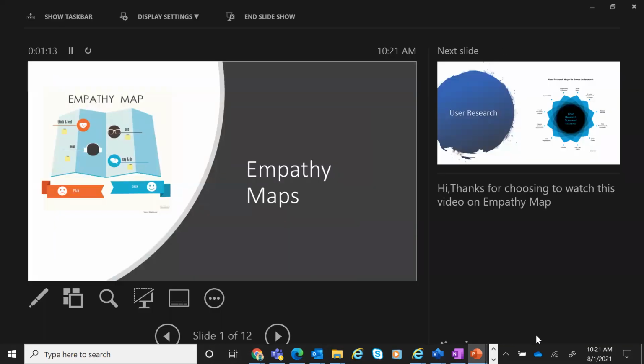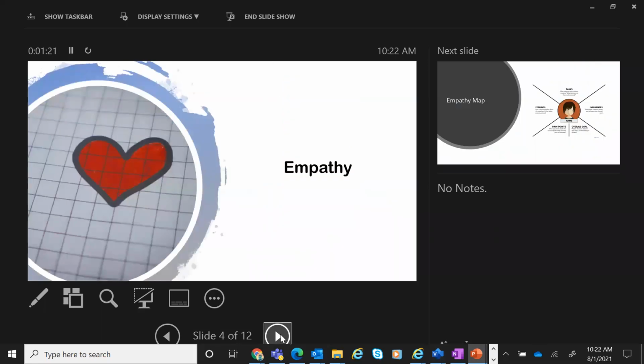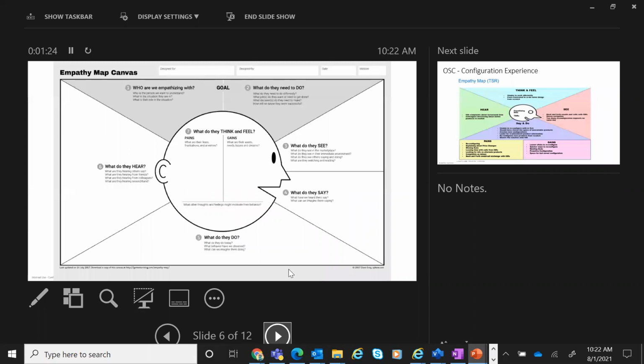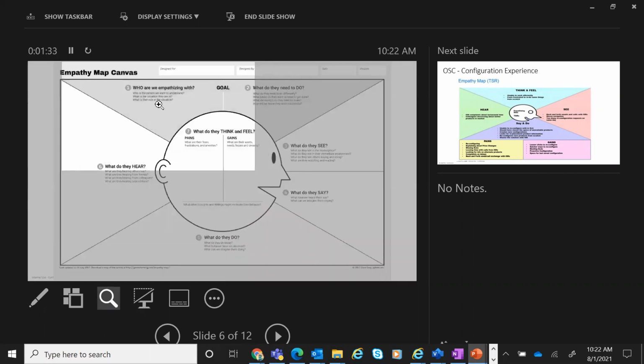So an empathy map is not a tool as such. It is basically a template which you will use. Let me show it to you this way. If you see here, we're talking about whom are we empathizing with. So who is the person?